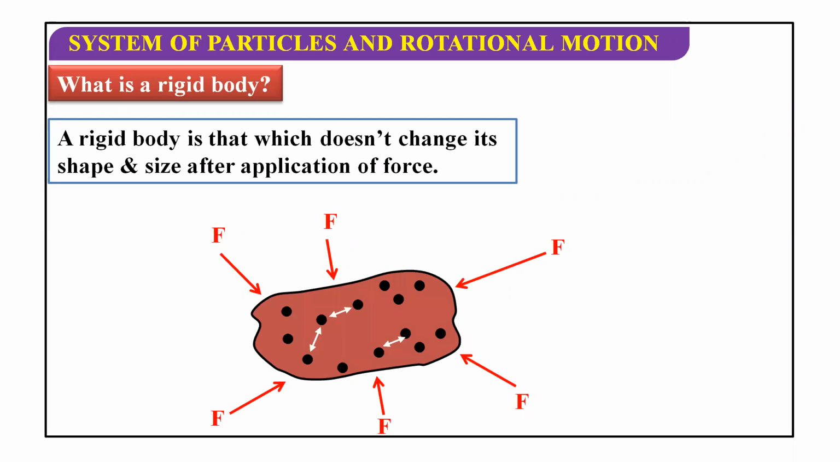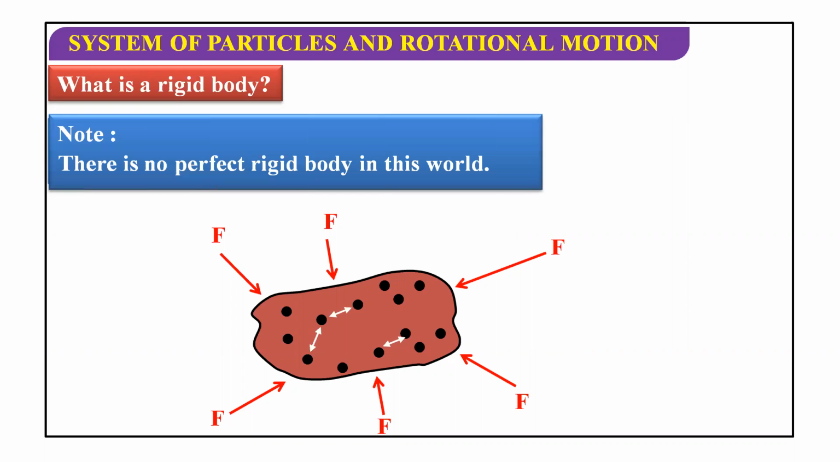Any application of forces or any movement of the object should not change the shape and size of the object, and shape and size will not change provided the distance between two points is not changing. So a rigid body is that which does not change its shape or size after application of forces. There is no perfect rigid body.